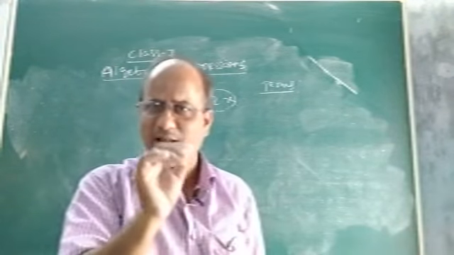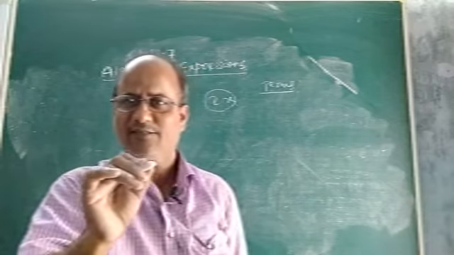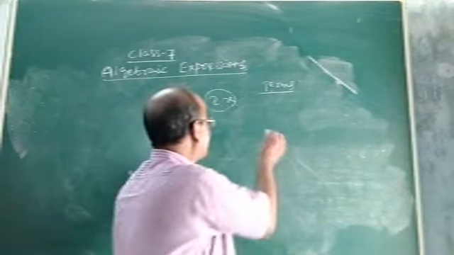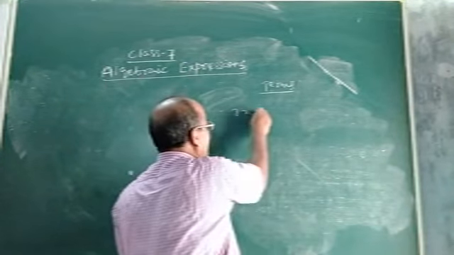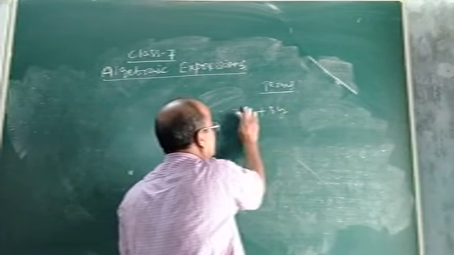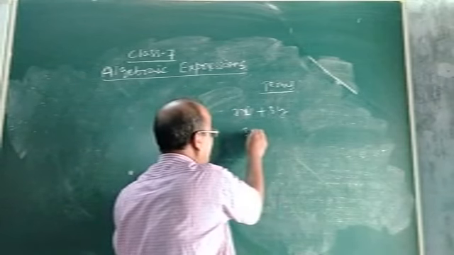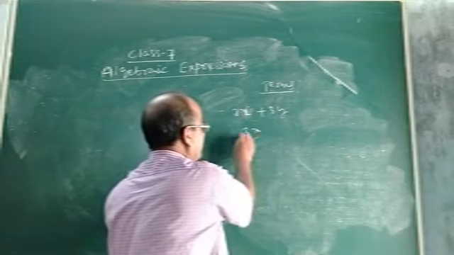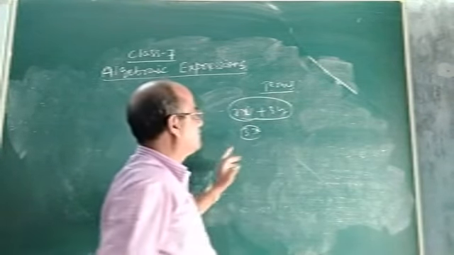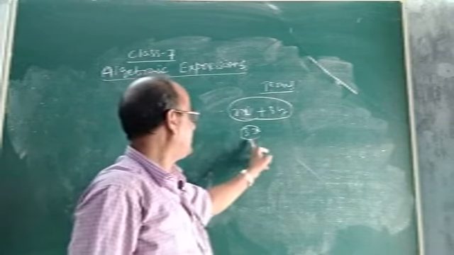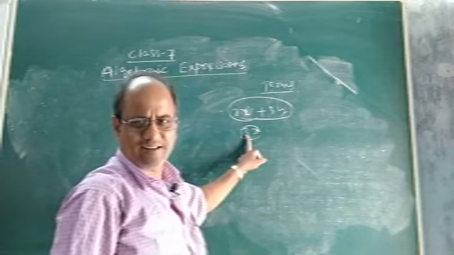What is an algebraic expression? What had we read in class 6? Suppose I give you one example. If I say only 3x, what is 3x here?